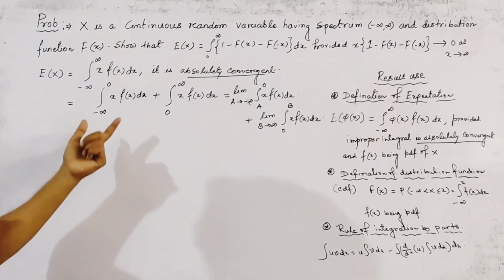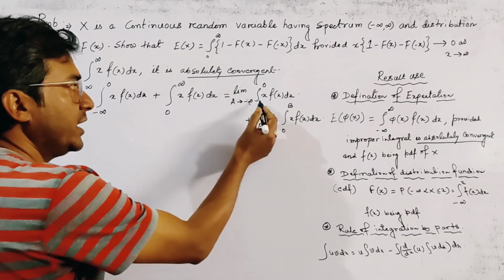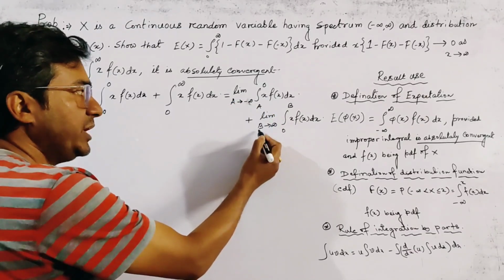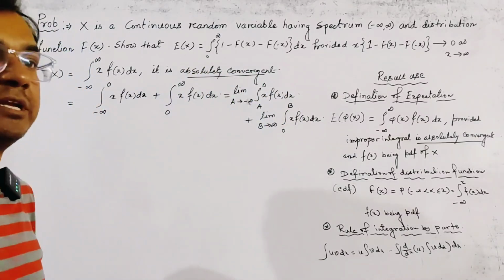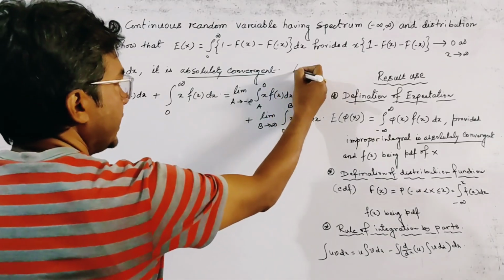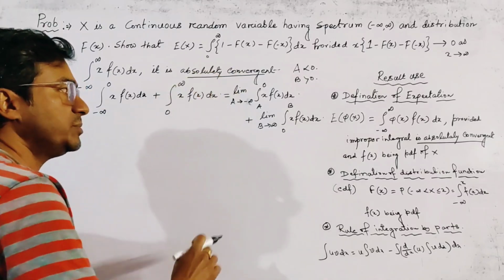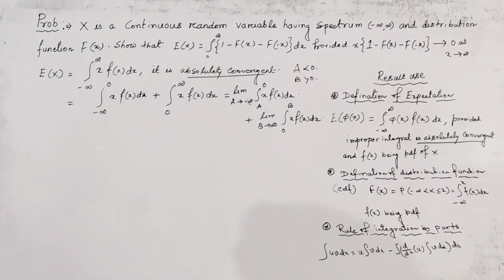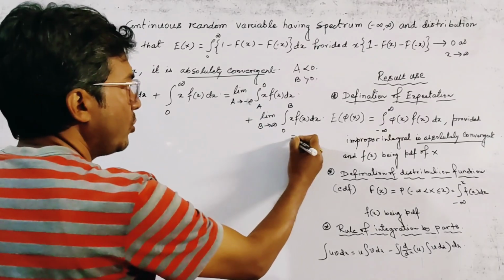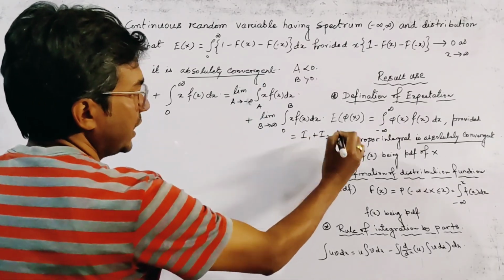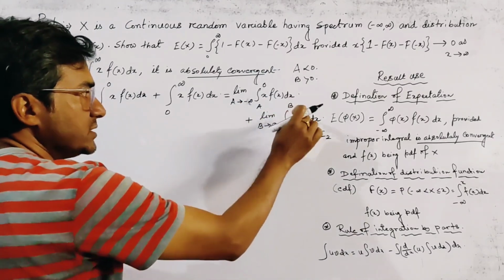Obviously here a is less than 0 and b is greater than 0, because a tends to minus infinity and b tends to infinity. So we say that expectation of x is I1 plus I2, where we take the first limit as I1 and the second limit as I2.